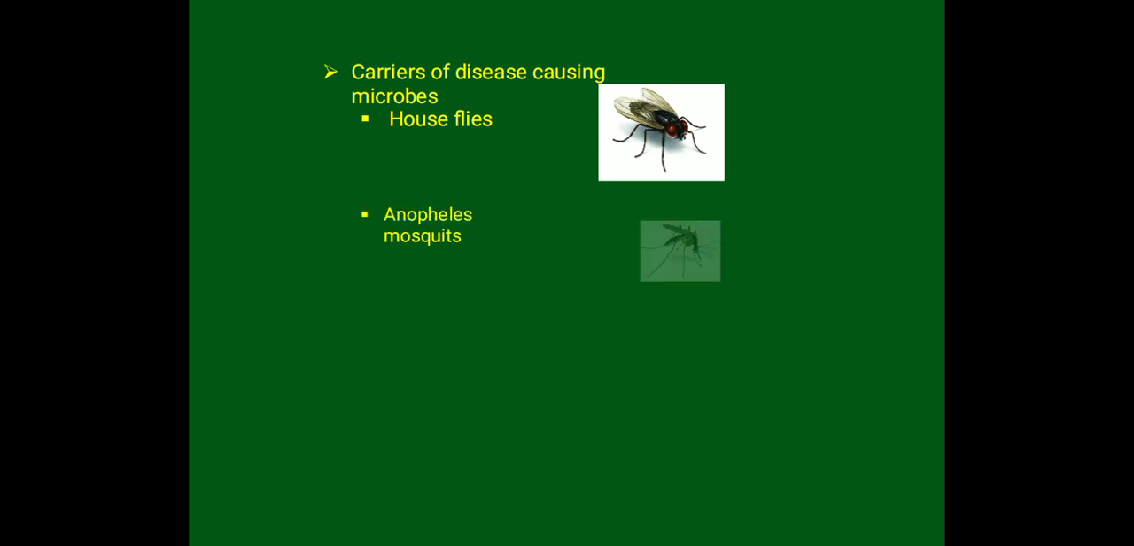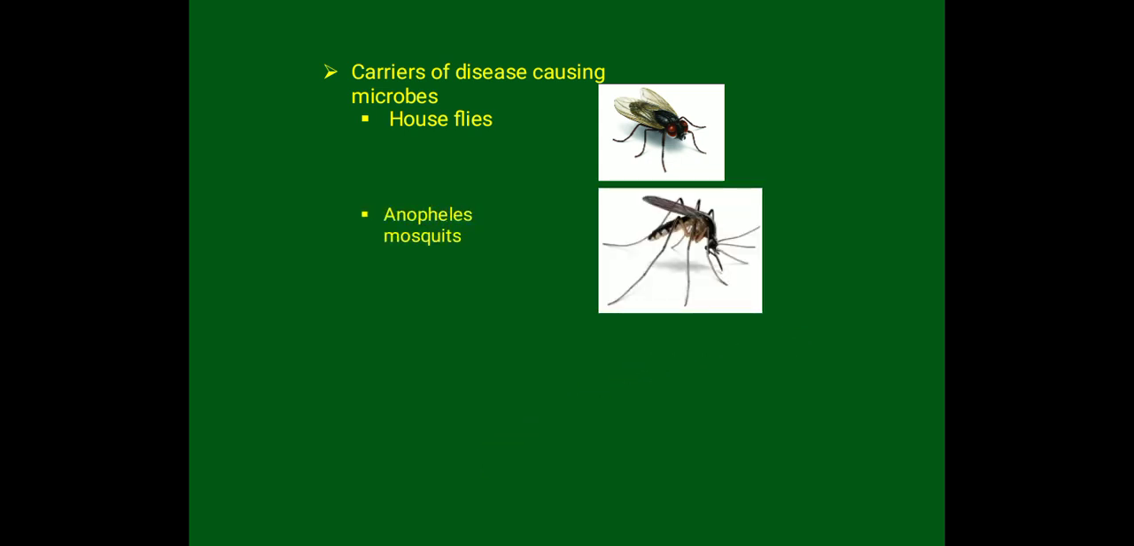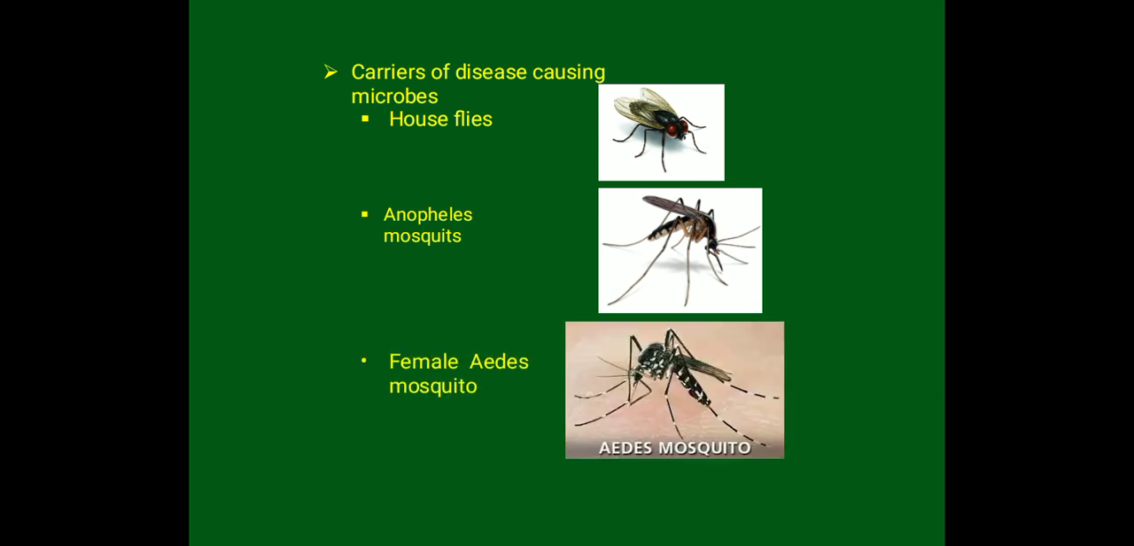Next, carriers of these disease causing microorganisms. We have learned that some of the animals also carry diseases, not only human beings. Which are those? You can see house flies. Yes, house flies are very common. We'll come to the topic of house flies later. Then you have the Anopheles mosquito. You can see the image of the Anopheles mosquito. The third we can learn is the female Aedes mosquito. These three are carriers. Carrier means they take the microorganism from one place to another.